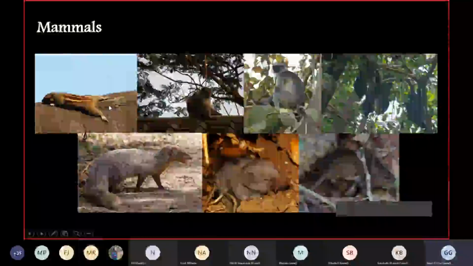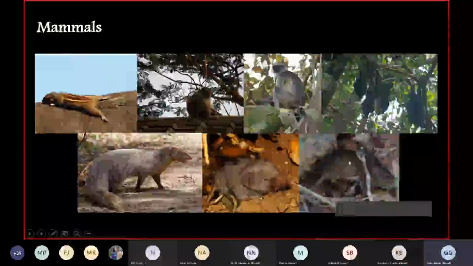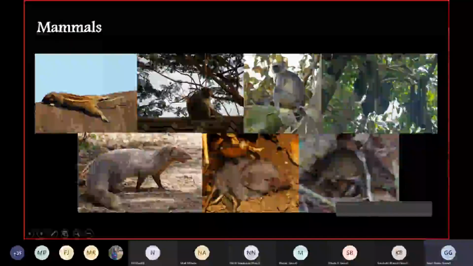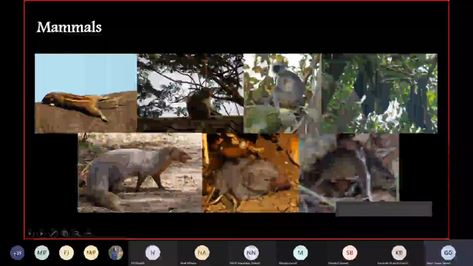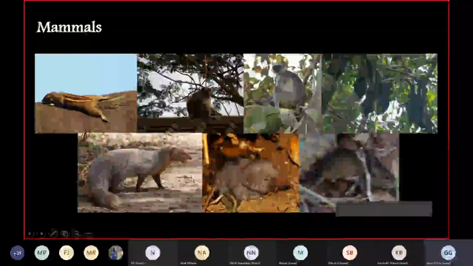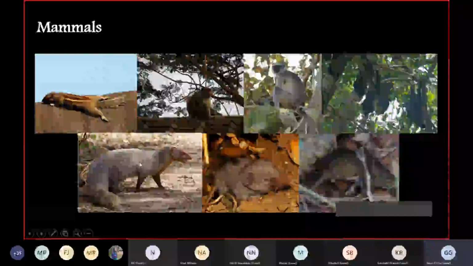You have these many different mammals that were documented during the 2008-9 study. You have bats, you have rats, you have shrews, langurs. This is the Indian grey langur. You also have ruddy mongoose in your campus.